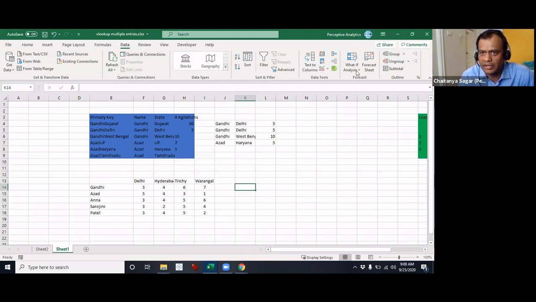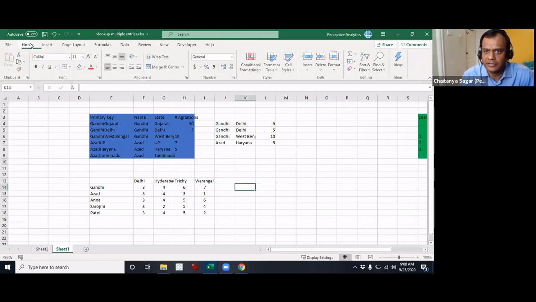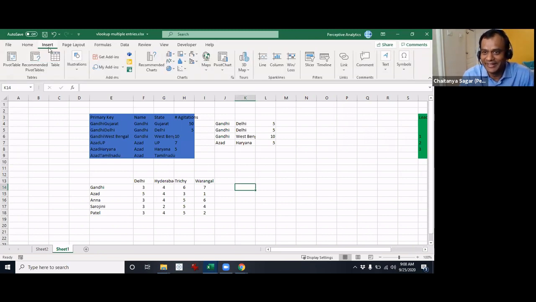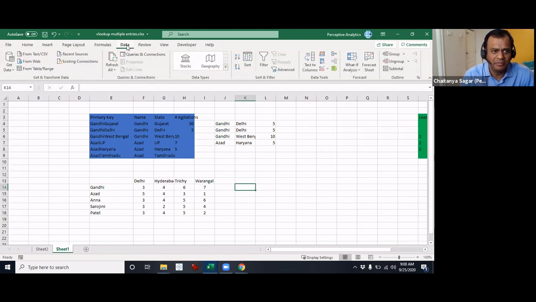Is it here? No. Let's see, I'll find it here. I use a shortcut. Insert, maybe, no. Data.